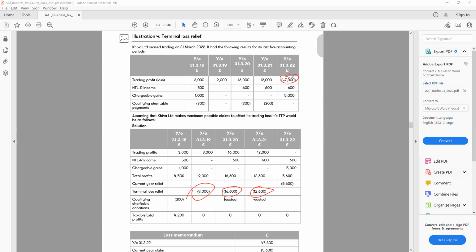So how much is the loss we have? We need to make sure we do the current year relief first, so the current year relief will be offset. After that, first we take the most recent year. So first we do number 1, number 2, and number 3. If you remember, the opening year rule was on a FIFO basis, where we start with the first accounting year. But with the closing year rules, that means when the business is closed, we use the most recent one. So this will be our first loss relief year, then second loss relief year, third loss relief year.